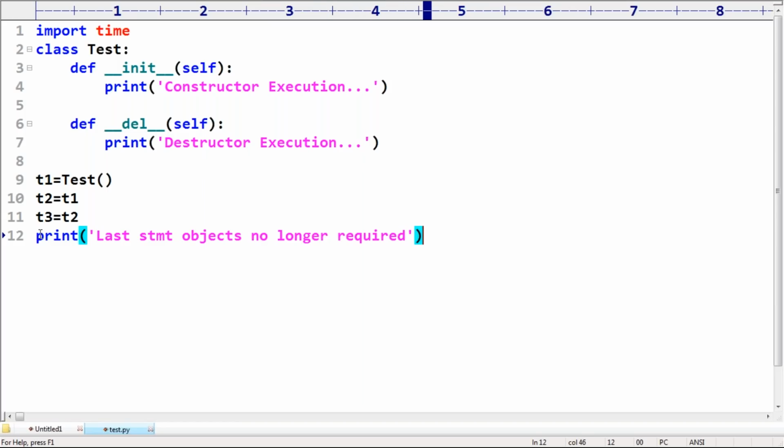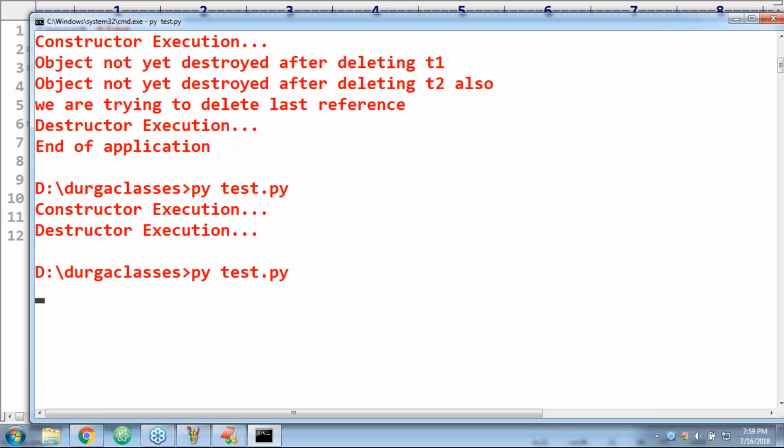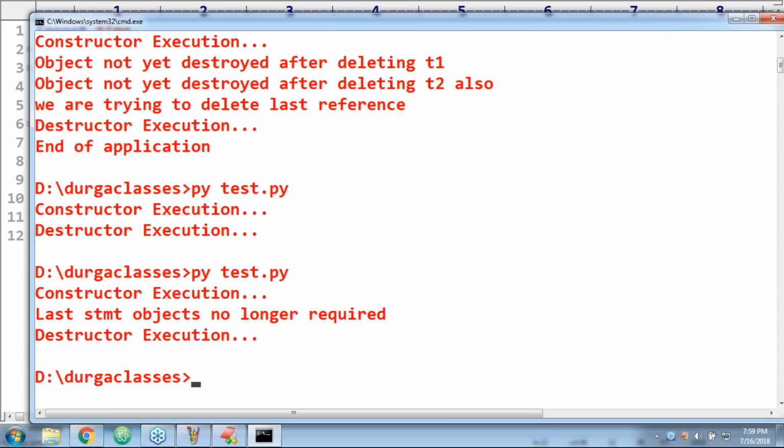If the program is in execution, then objects are required. If it is the last statement, objects are no longer required. Before terminating, the Python virtual machine's garbage collector will destroy all useless objects, and then the Python virtual machine is going to be stopped.